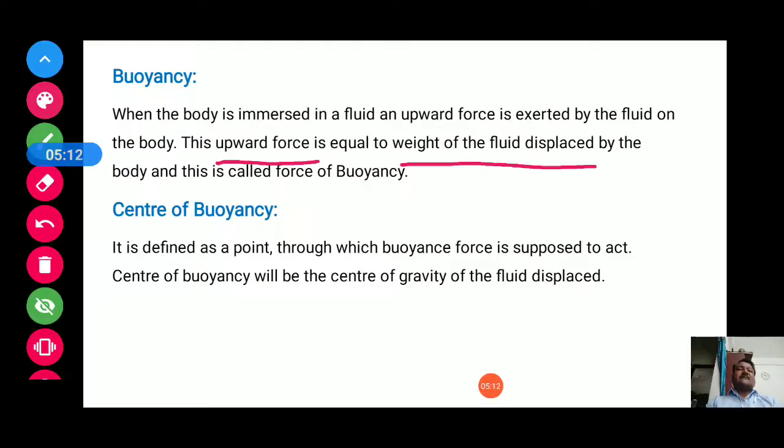That resistance is due to the upward force, called buoyant force, because that fluid is opposing the body being immersed. So that fluid will exert a force on the body, and that is equal to the weight of the fluid displaced due to that body. So this is buoyancy.